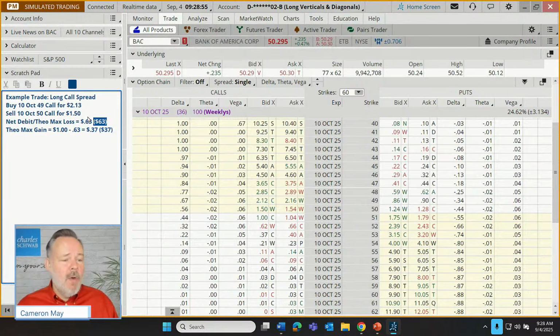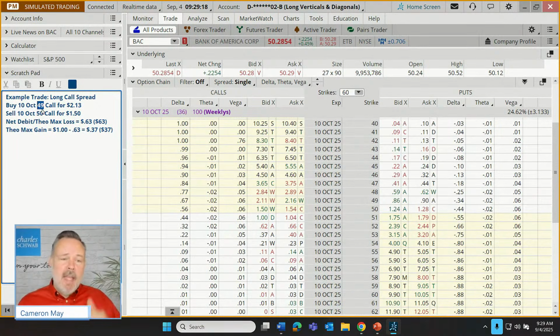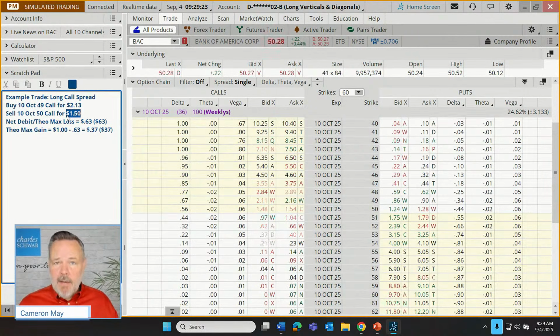So Scott, here's where that $1 comes from. What we've done here is entered into two contracts. We spent $2.13 per share to enter into a contract where we have the right to buy 100 shares of stock for $49 per share. That's the deal of this first contract. Through the 10th of October, at any time, we have the right to buy shares for $49. But at the same time, we entered into a second contract for which we were paid $1.50, but we took upon ourselves the obligation. Someone has the right to buy shares from us for $50 per share.